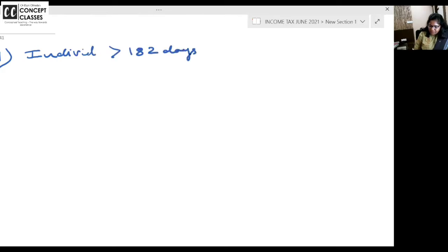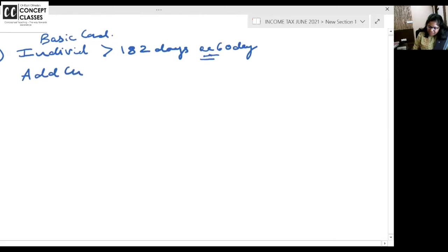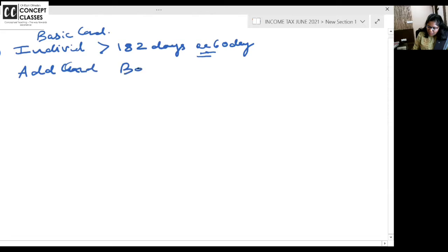Okay, look at the screen. Individual. He is in India for 182 days and more, or 60 days and more. Any one condition satisfied, I'm calling this the basic condition. You can just understand now, then pause the video and write the notes if you want to write. Additional conditions. This is or. Additional conditions, both to be satisfied. Both satisfied, then resident and ordinarily resident.